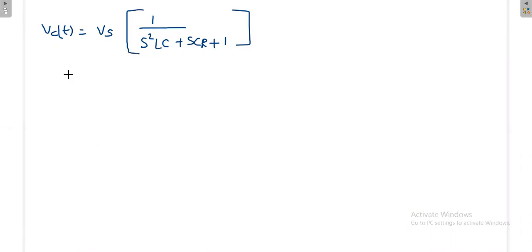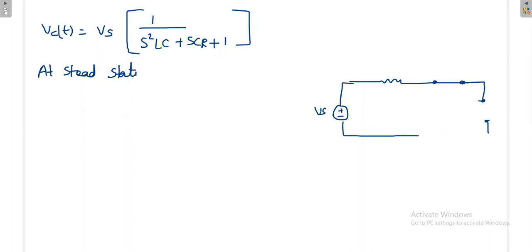But now we'll see at steady state what is the voltage across the capacitor. At steady state, the capacitor will act as an open circuit, inductor will act as a short circuit. That means the circuit will look like this. Resistance will be there, inductor is short, capacitor will act as an open circuit. This is the state of the circuit at steady state. This is the source voltage. The switch is closed at t is equal to 0.